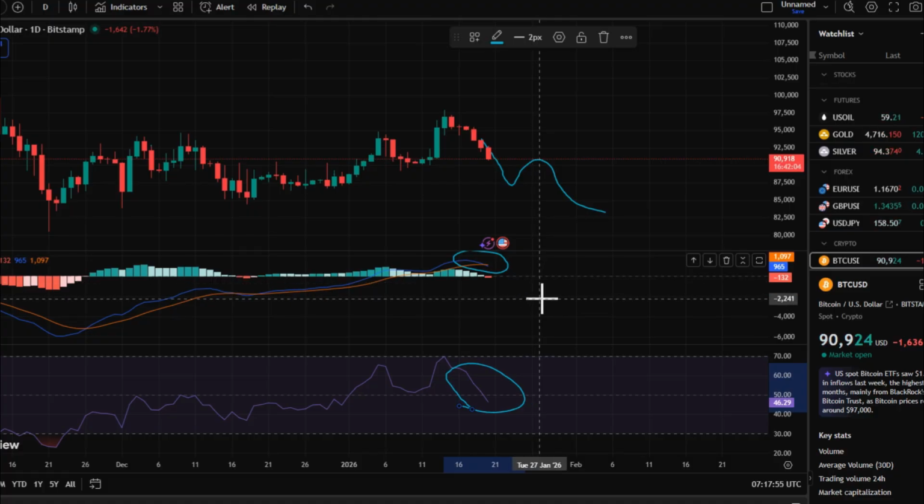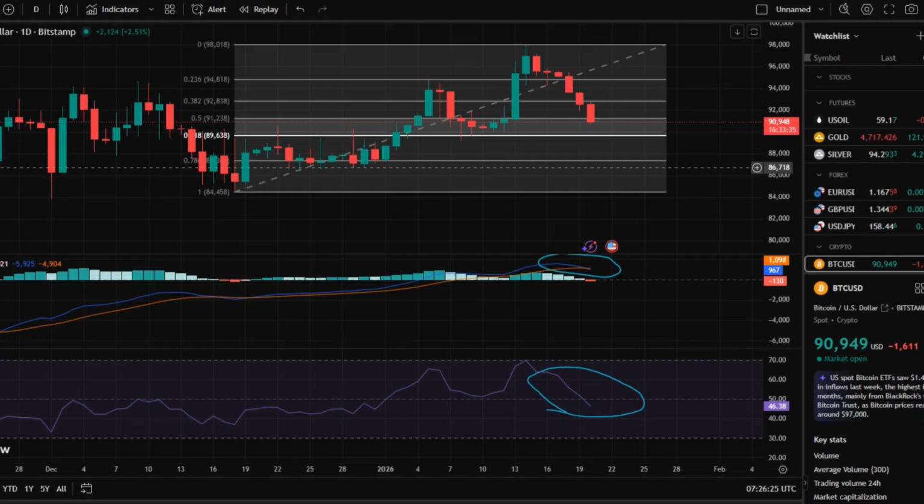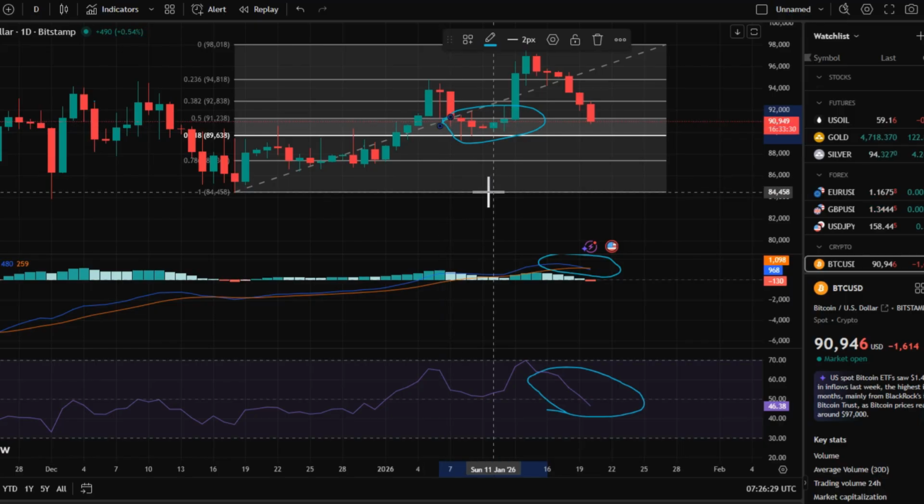As for downside targets, we should focus on the 0.618 retracement of this upward move. That 0.618 level sits around 89,630. This area also aligns with a previous low, forming a key confluence zone that must be closely defended.